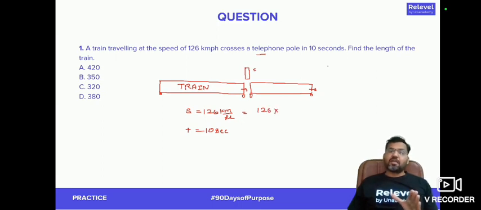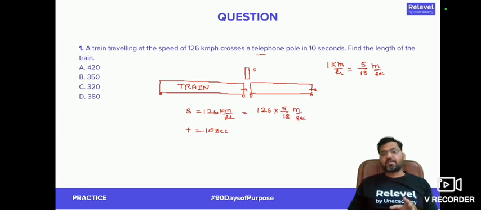We know that 1 kilometer per hour, as we have just learned, is equivalent to 5 by 18 meter per second. So can I multiply kilometer per hour by 5 by 18 meter per second, right? Now this gets cancelled on 7. So speed is 35 meter per second. That's the speed of the train. What does it mean? It means that the train is traveling a distance of 35 meter in 1 second.